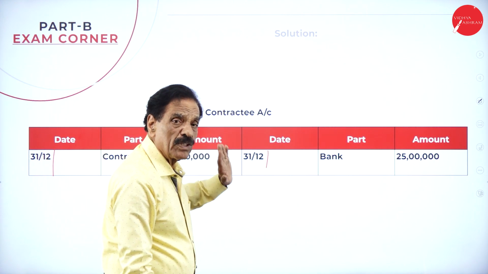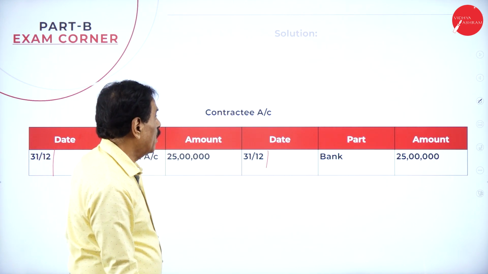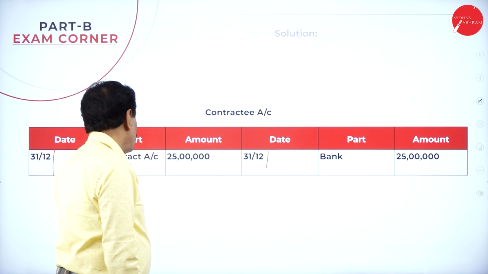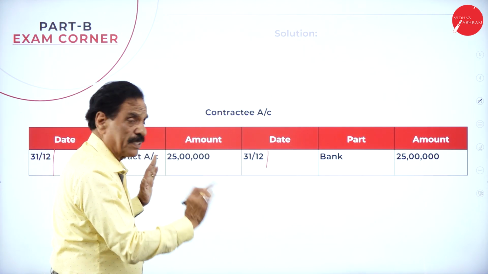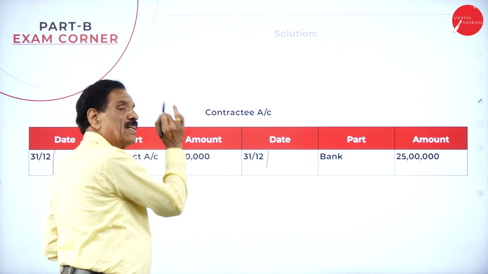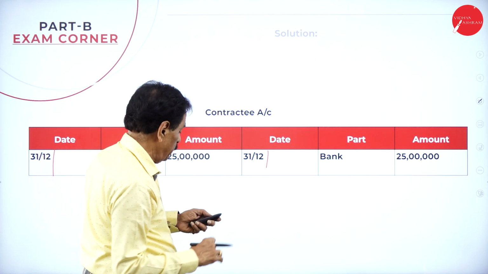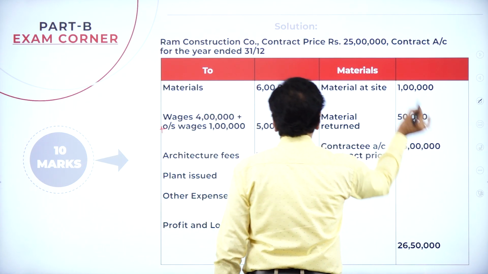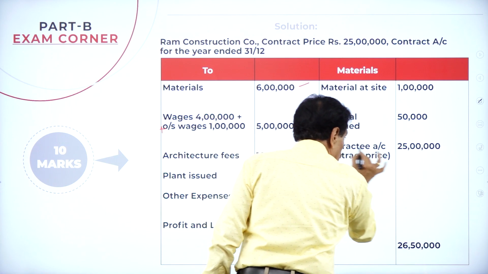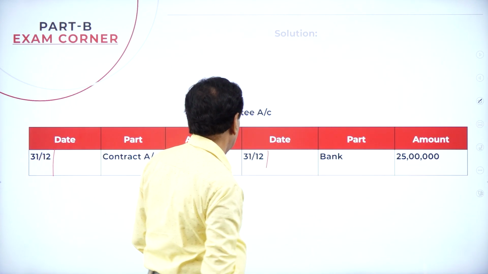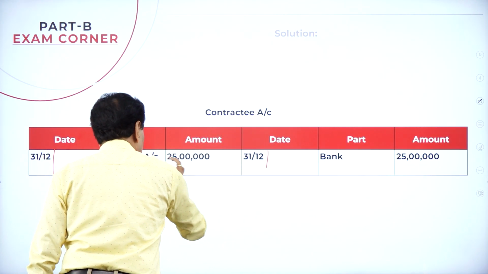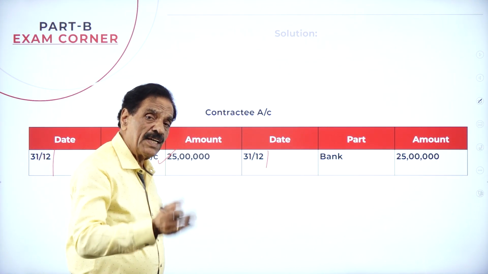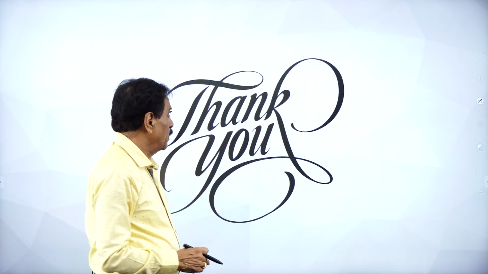Who receives? The contractee receives from the contractor. How much was received? Contract price is 25 lakh. So in your contract account, you write the contractee. Here you pass the entry: contract account debit to contractee account, 25 lakh. He received the entire 25 lakh in the same year.